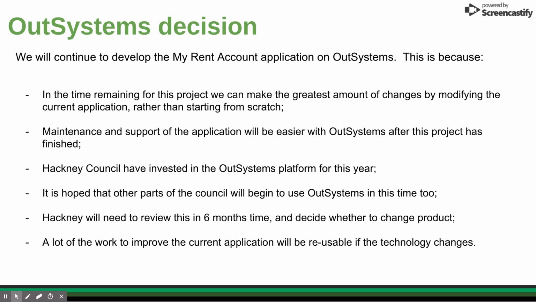And it is hoped that there's going to be greater take-up with other services within the council that should make the commitment to renewing our subscription to OutSystems more cost-effective. But there is a caveat that it should be reviewed in 6 months because if the take-up isn't as anticipated, then we may still need to look at re-platforming My Rent Account in the future.